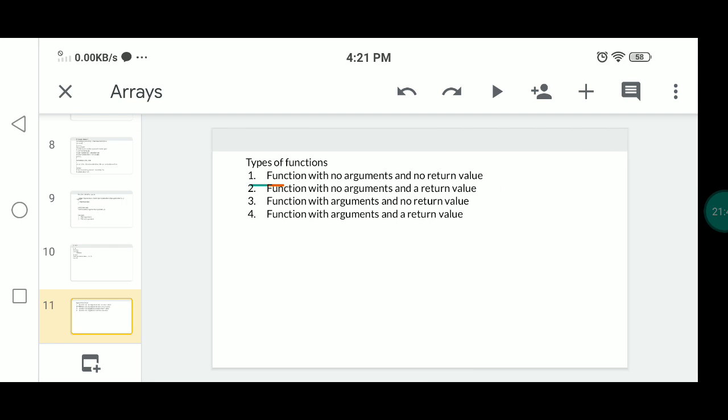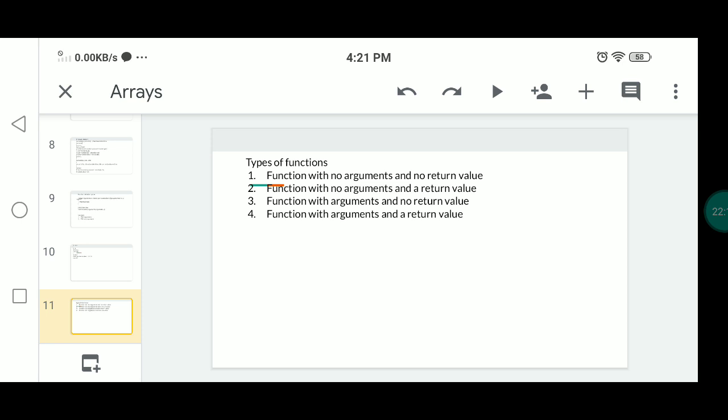The next topic is the types of functions. We can declare the functions with arguments and without arguments. These are the four types. With no arguments and no return value: the function will not take arguments, and it will not return a value.